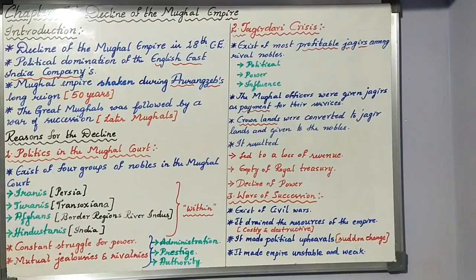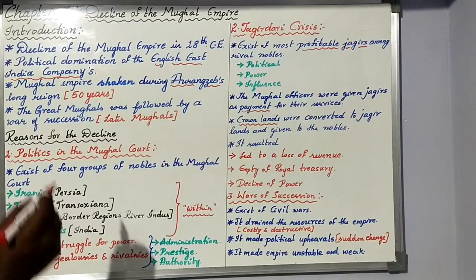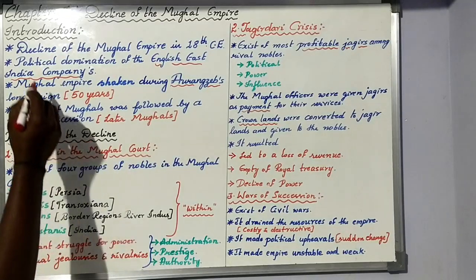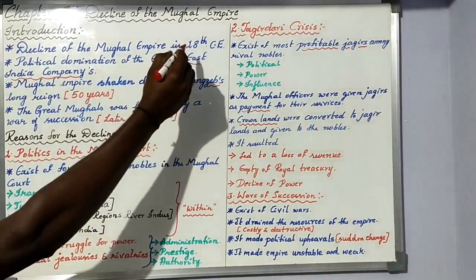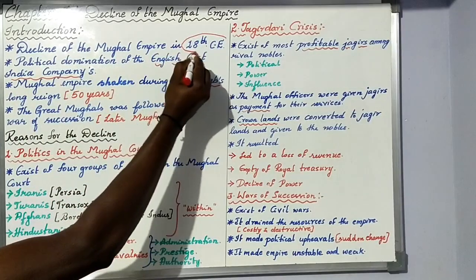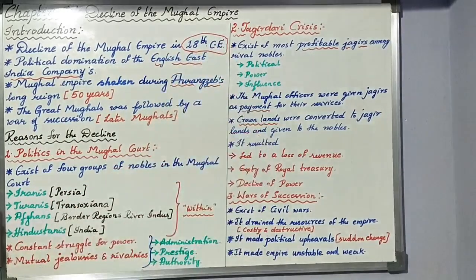Before entering into the reasons for the Mughal Empire's decline, we will see the introduction. The first thing you can see here is the decline of the Mughal Empire in the 18th century. The decline of the Mughal Empire started in the 18th century.